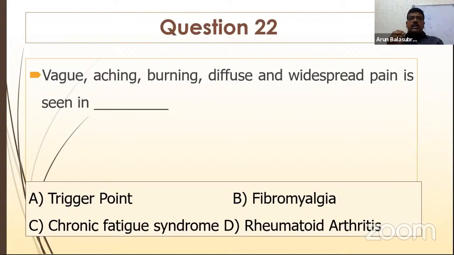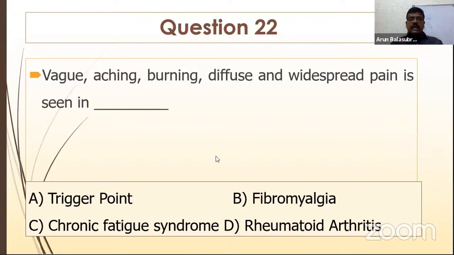Right. Question number 22. Vague, aching, burning, diffuse, and widespread pain is seen in trigger point, fibromyalgia, chronic fatigue syndrome, or rheumatoid arthritis. The patient comes in, sir, I have pain in the neck, I have pain in the back, in the fingers, in the knee joint. So usually patient comes with all the history. What is that pain usually we call it as? Is it a trigger point pain or fibromyalgia, chronic fatigue syndrome, or rheumatoid arthritis? Sometimes patient with rheumatoid arthritis exhibits these syndromes.